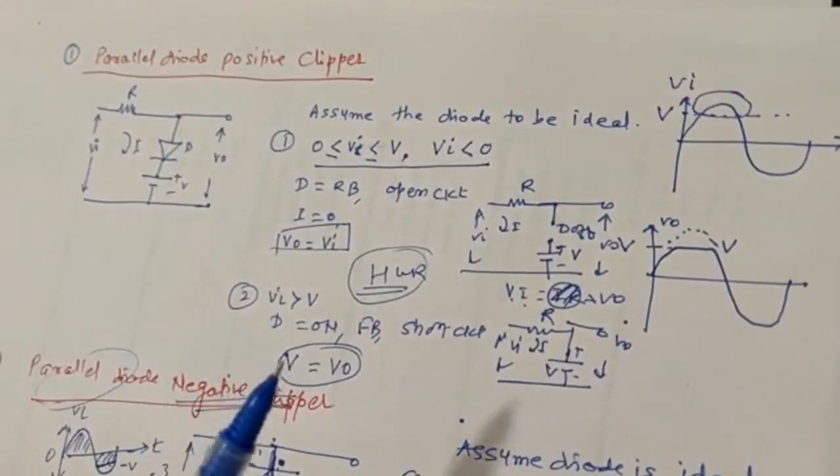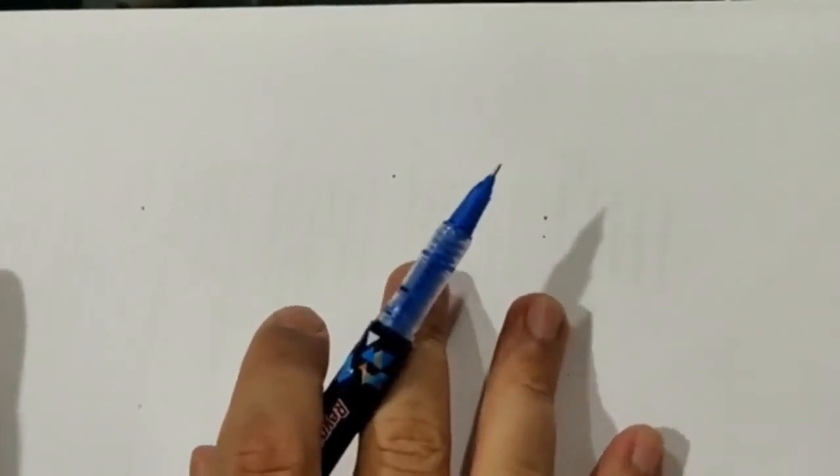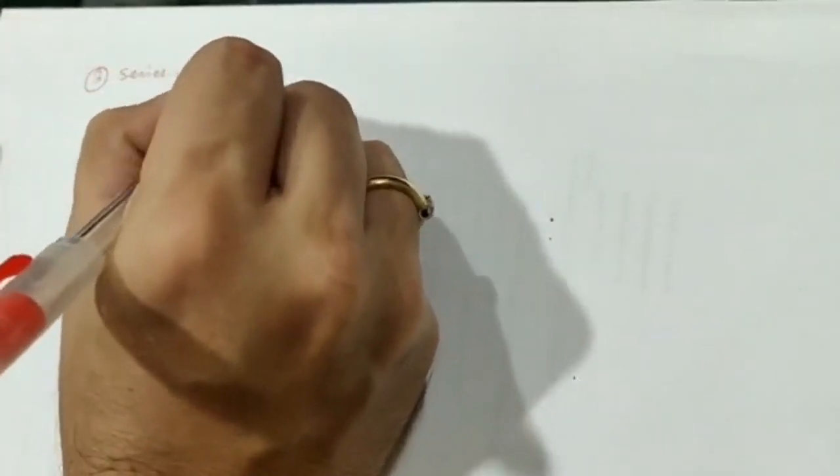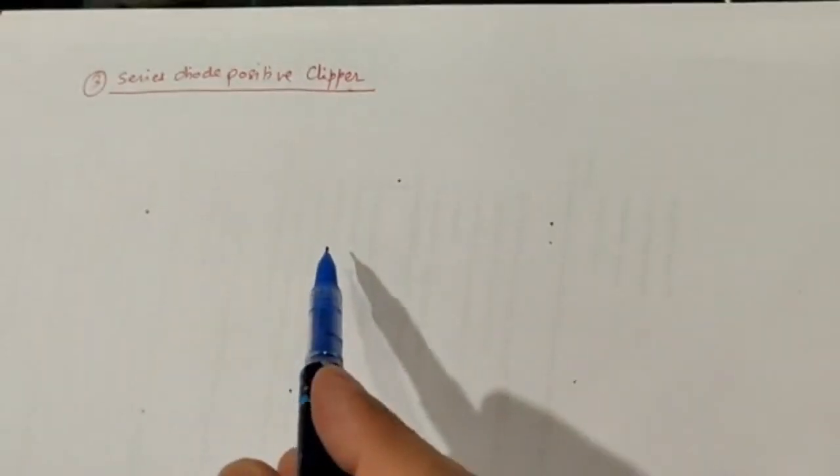So we have seen two types of clippers here. One is the parallel diode positive clipper and the other is the parallel diode negative clipper. Now let us take series clippers: the series diode positive clipper and the series diode negative clipper. My third part that I am considering here is the series diode positive clipper. Instead of connecting the diode in parallel, now we will be connecting the diode in series. So of course the circuit arrangement is going to change, and so will the analysis. Let's start with that. It's quite easy.